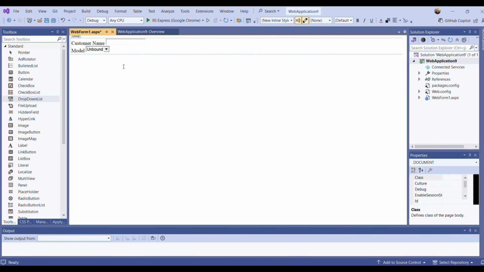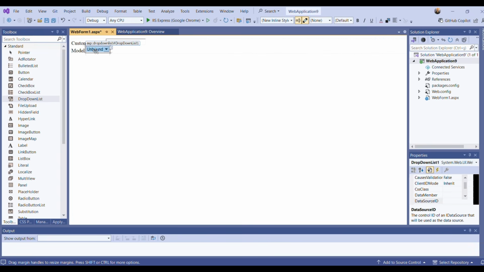But I don't like this type of design. The indentation is not good. Actually, customer name finishes here, text box starts here, model finishes here, and drop down list starts here.